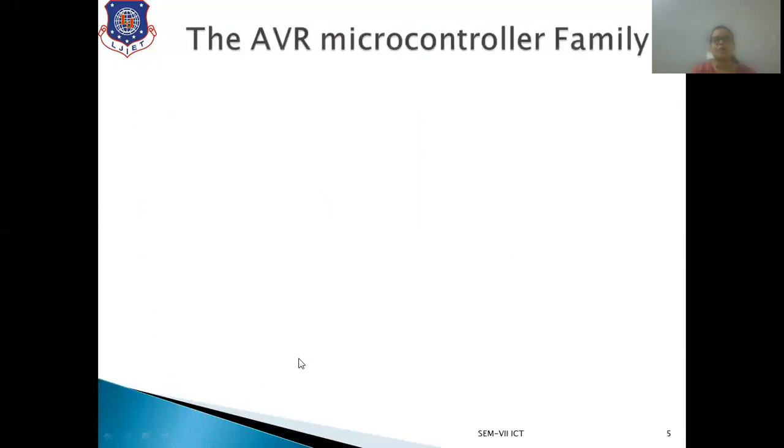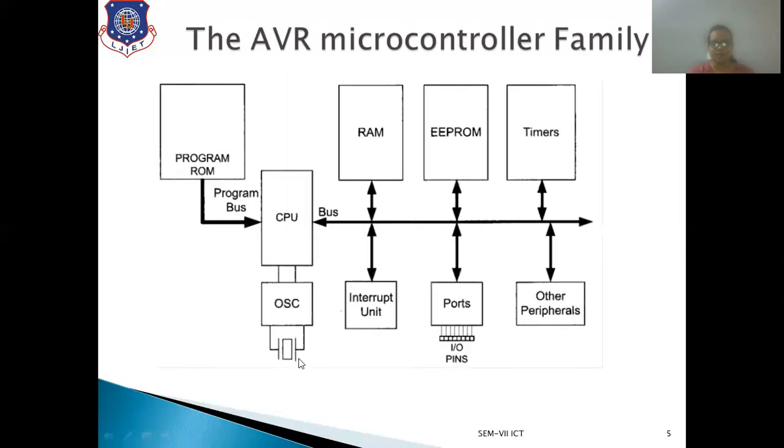Now, the AVR microcontroller family. Here is shown the overview of the architecture of the AVR microcontroller family. Basically the controller has a processor, so a CPU is in between, connected with the external peripherals.